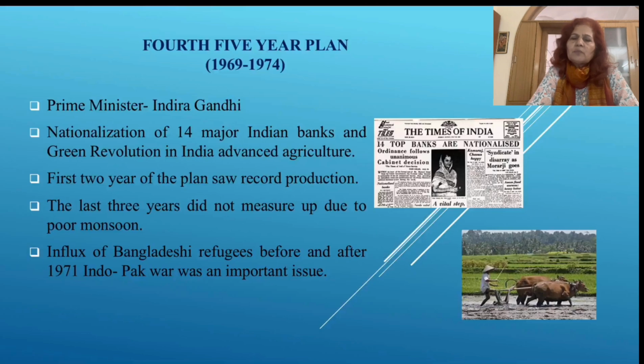So, the first 2 years of this plan saw record production because of the green revolution, and the last 3 years did not measure up due to the poor monsoons. Then the influx of Bangladeshi refugees before and after the 1971 Indo-Pak war was an important issue, because the infiltration of refugees was also creating problems for the nation during this period of time.